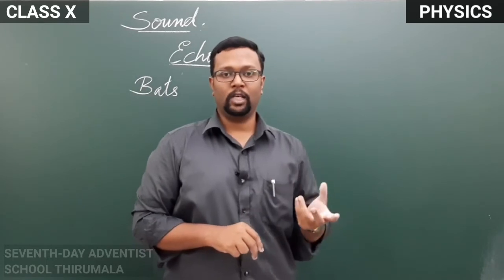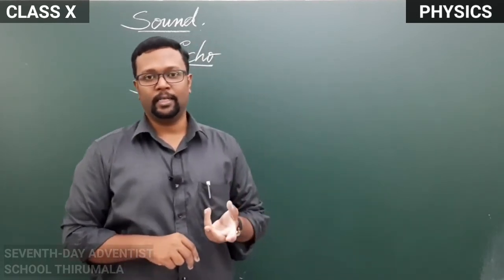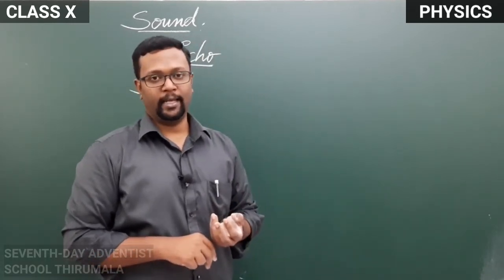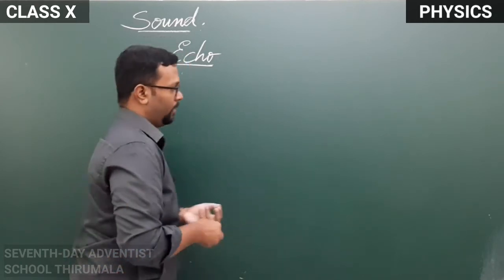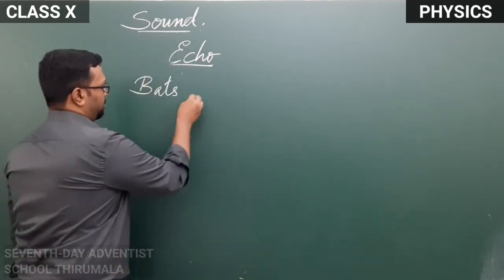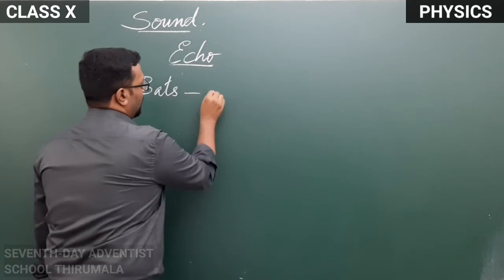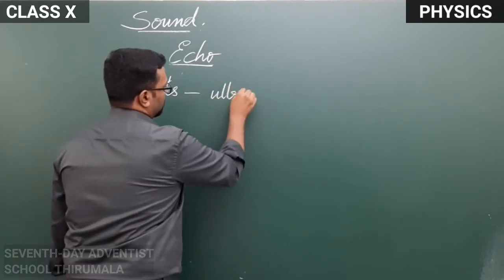So bats use the echo method for finding their prey. Echolocation is used by bats, and they use ultrasonic waves.